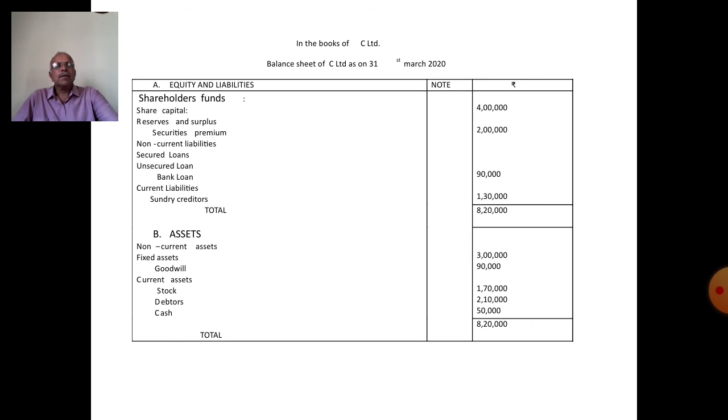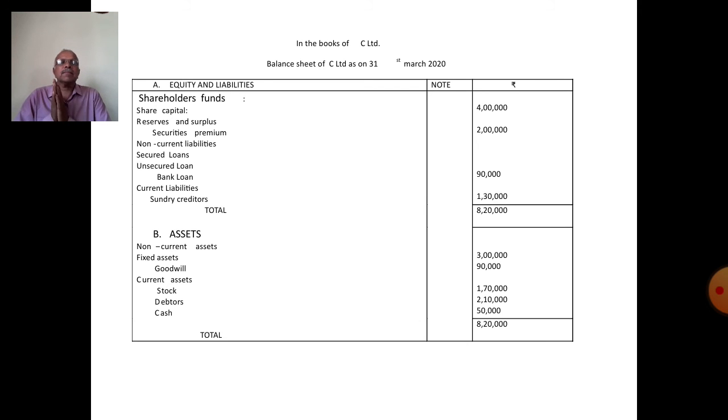Now, final stage, last point. Here, calculate or prepare amalgamated balance sheet. Balance sheet in the books of C Limited. Vertical form. Prepare vertical form.